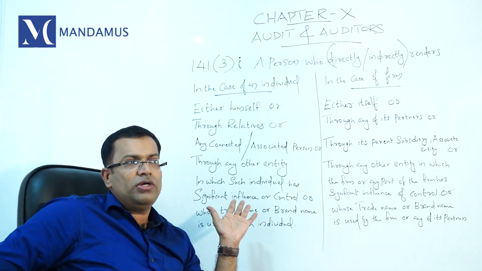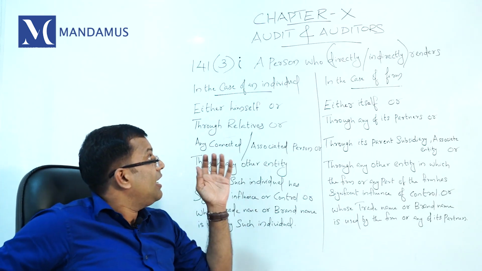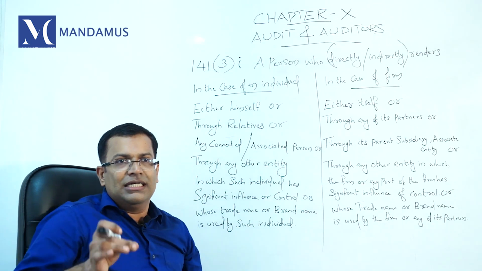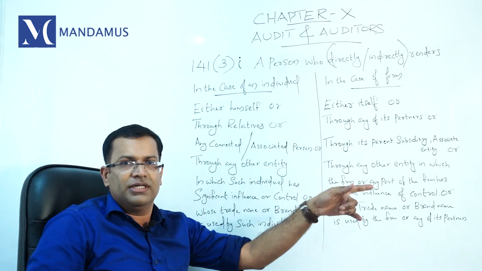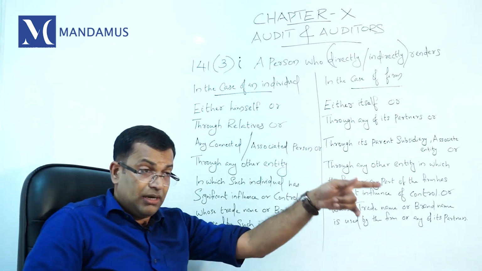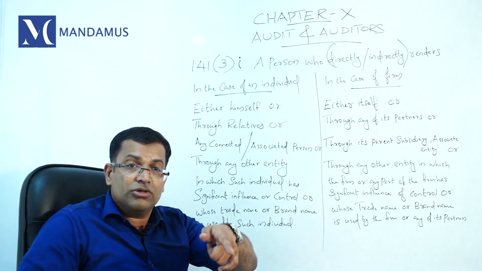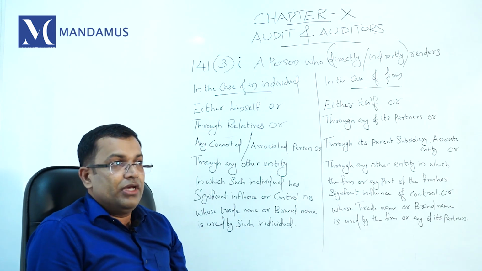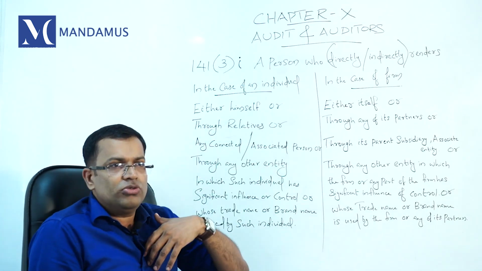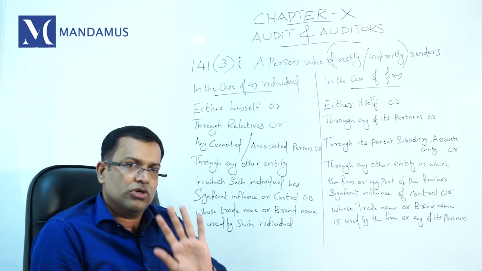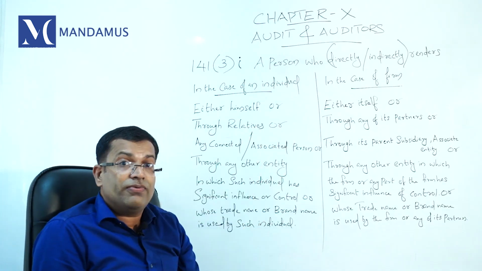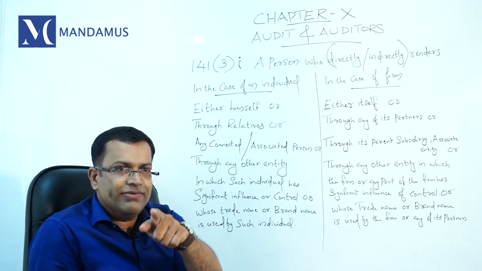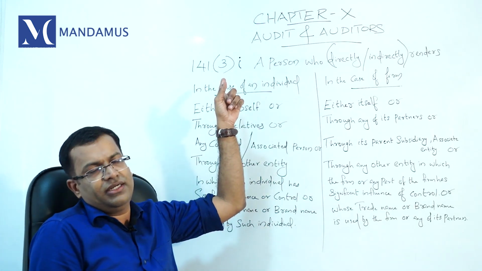So that is the whole intention of this provision. The Act says a person who directly or indirectly renders 144 services to the company, subsidiary company or holding company will be disqualified. So what do you mean by directly and indirectly? That is very important. Directly means you directly give 144 services, you will be disqualified. You indirectly give 144 services through your relative. So who is a relative? Section 2 subsection 77 defines relative.